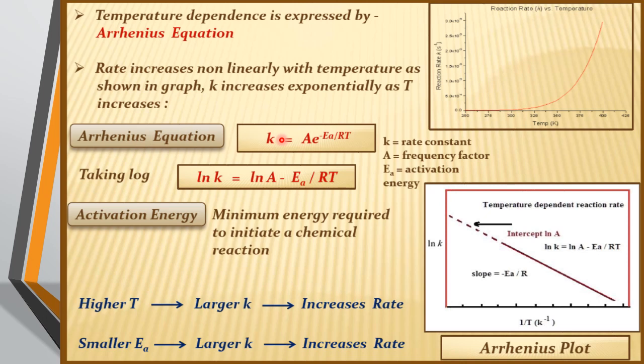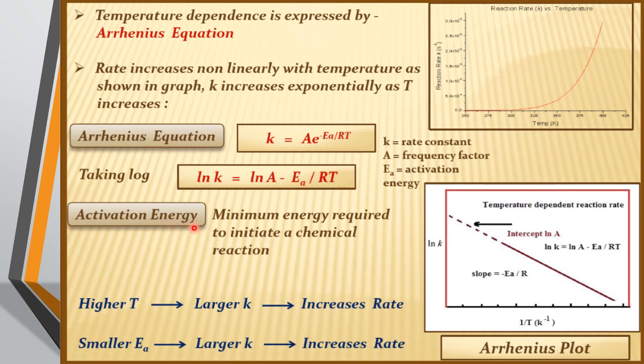That is, he has given a relation k = A e^(-Ea/RT), where e is the exponential factor, whereas capital A is either you can say Arrhenius constant or you can denote it as frequency factor. k is the rate constant. Now taking natural log of this equation. Right, after taking natural log, we have this exponential form converted. Then while calculating, we need to even convert this natural log into the logarithm, that is by multiplying with 2.303.